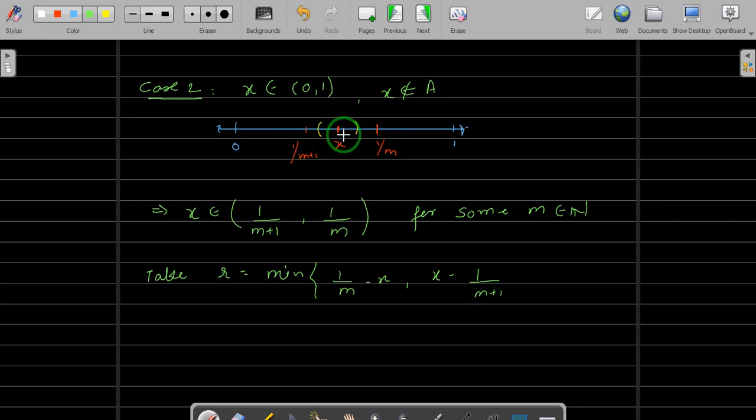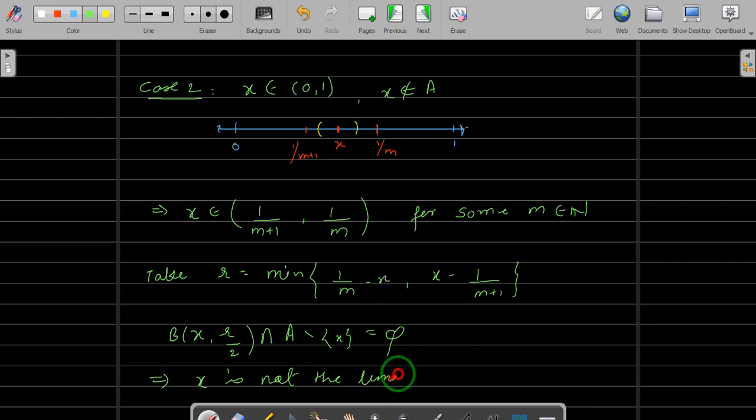Remember, it's not the average, right? And with this observation, if you check the ball around x of radius r, in fact r will also work, but let us take r by 2, the intersection with A will be empty, and even if you remove x from it, still it will be empty.